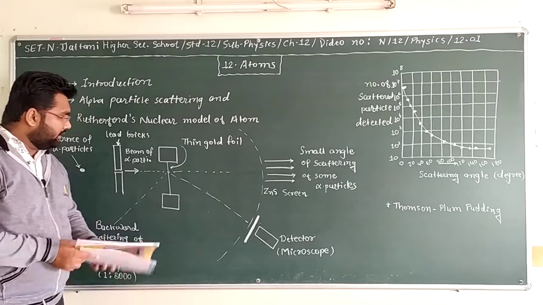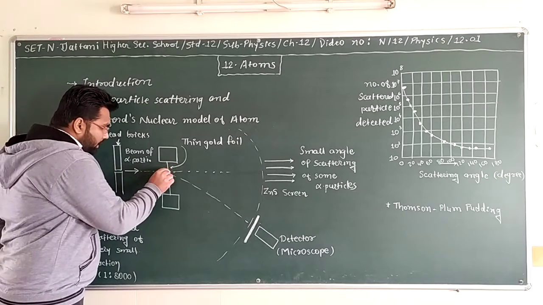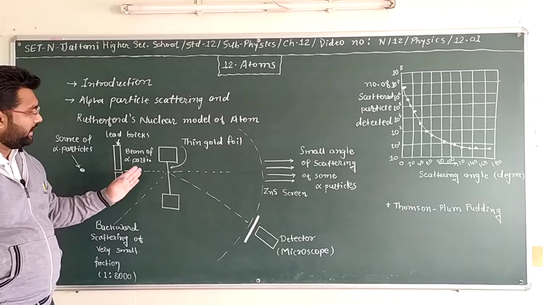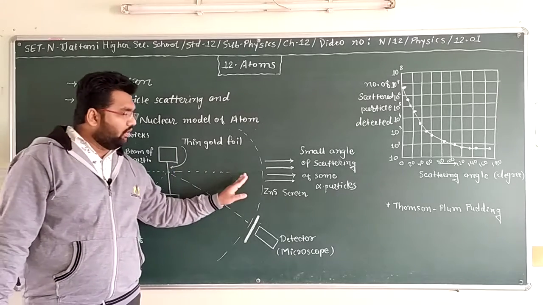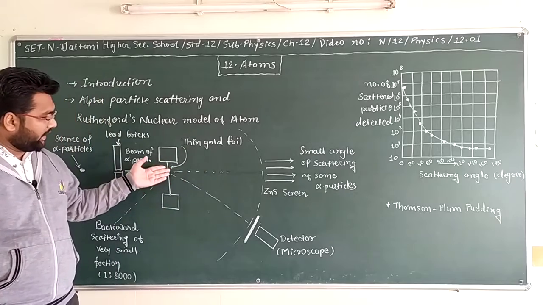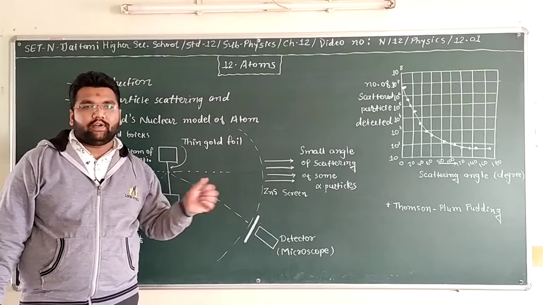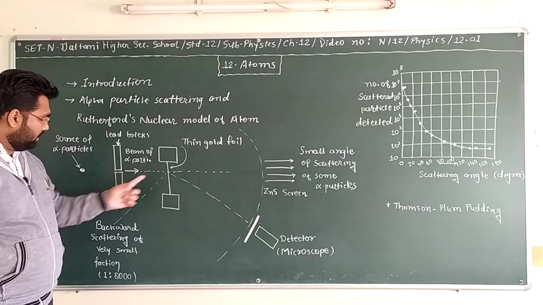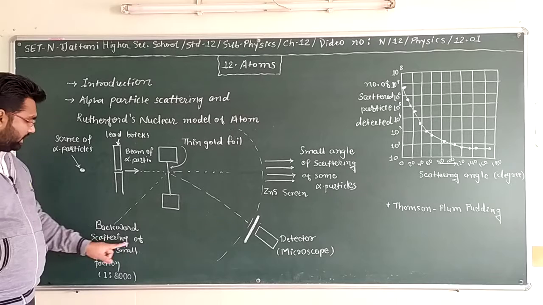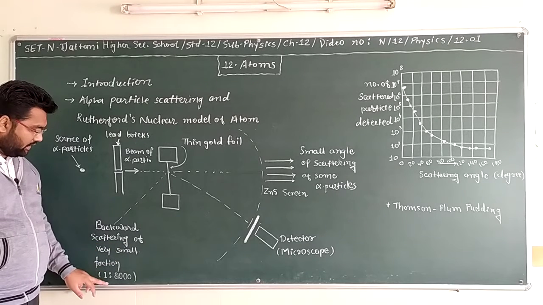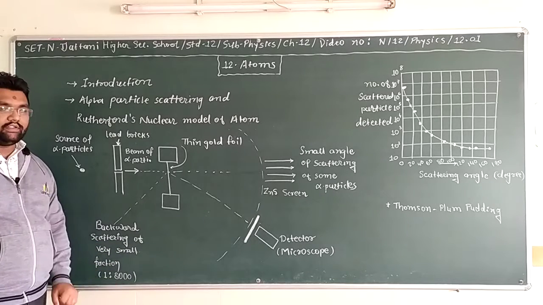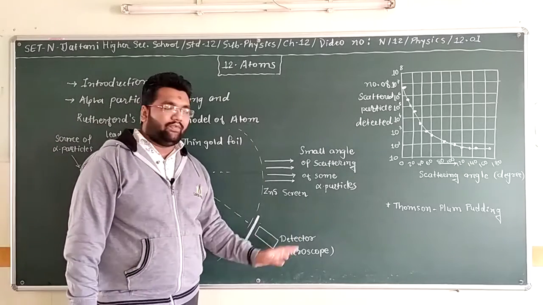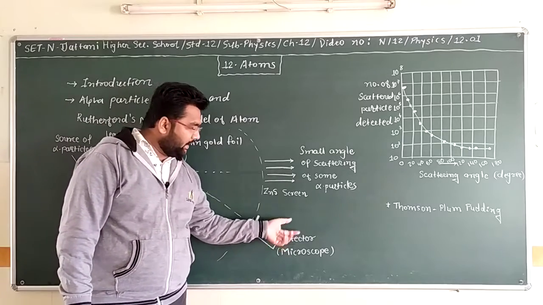Gold foil is here, this is our gold foil. Passing through this gold foil, so many alpha particles will be on the other side, and so many will be scattered at different angles. A very small fraction of alpha particles will be scattered backward, and the fraction is 1 in 8000.